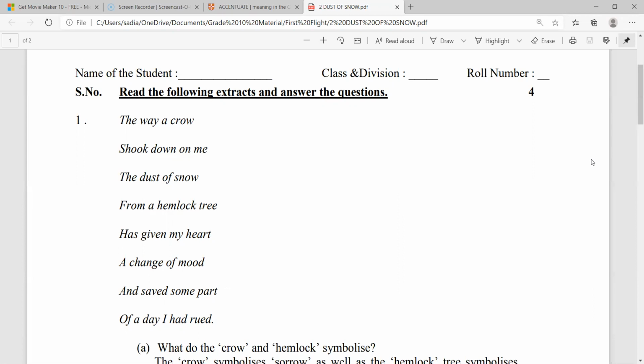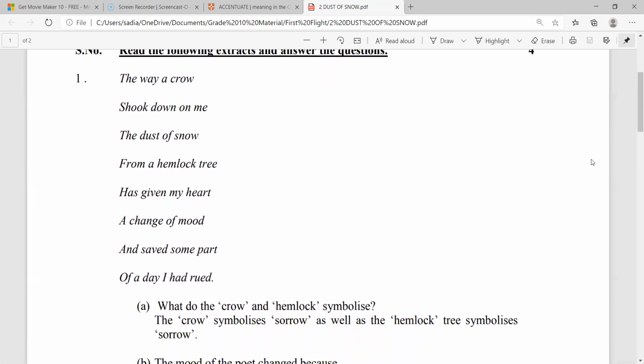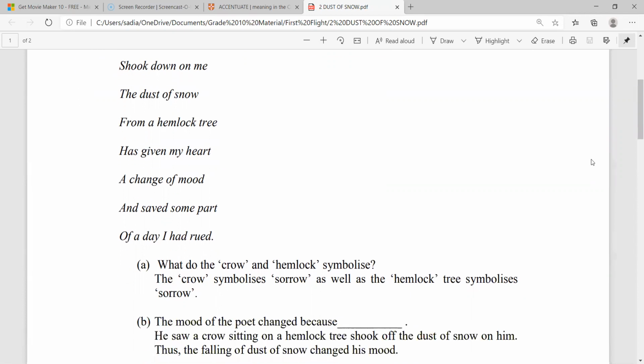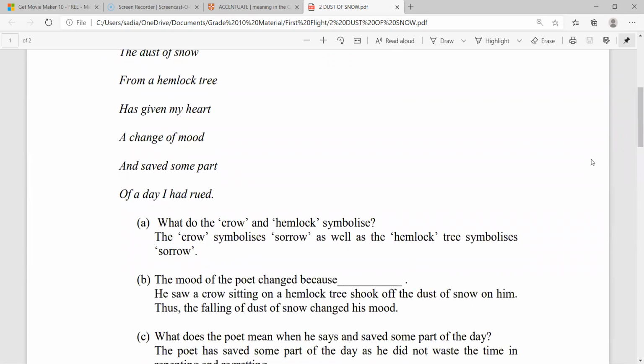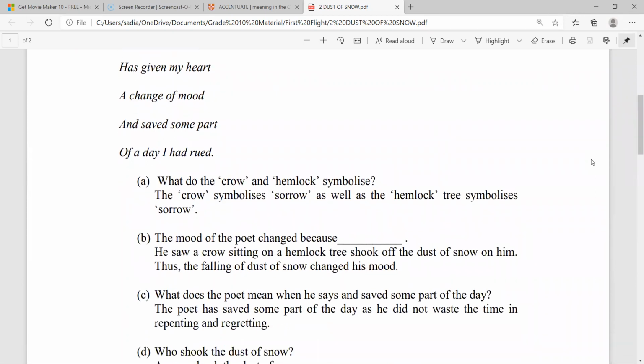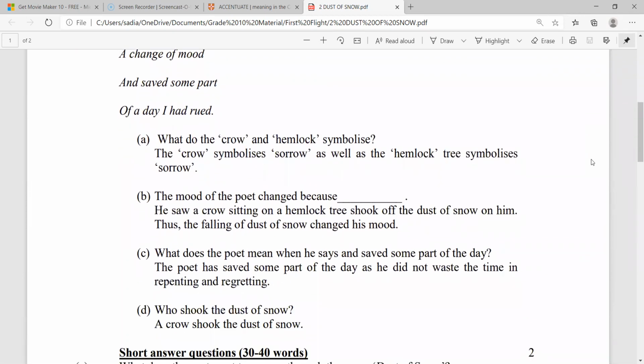Now, let us see what kind of questions we can have from this brief poem and how we need to bring in our writing strategies in order to score full marks. More of it, it's the textual understanding that is right before us. We'll try using the name of the poet, that is Robert Frost, and the text that we have, for a better understanding. It is in our textbook, First Flight.